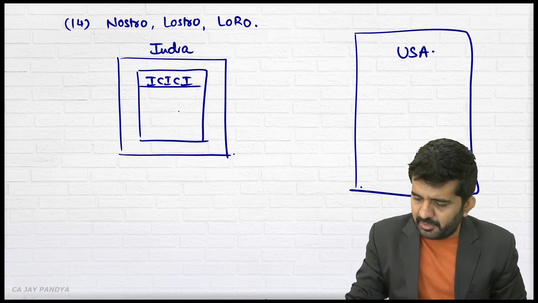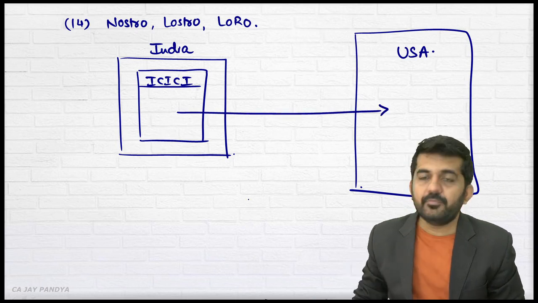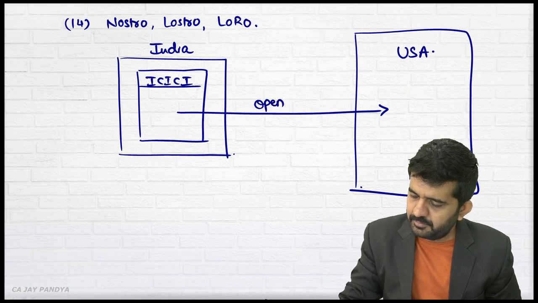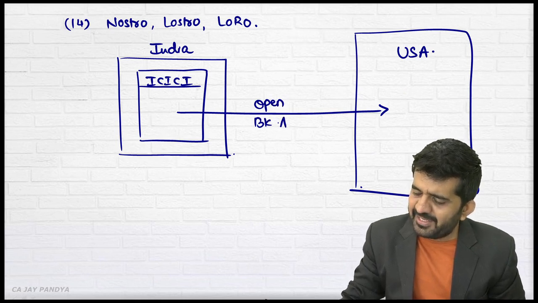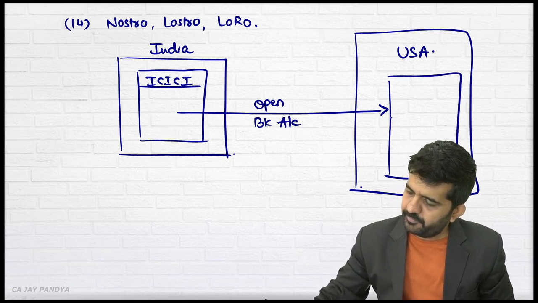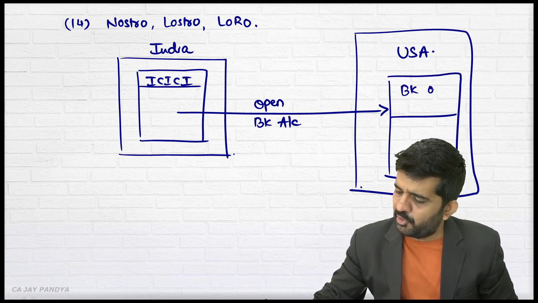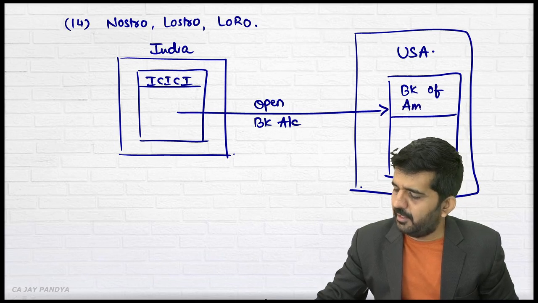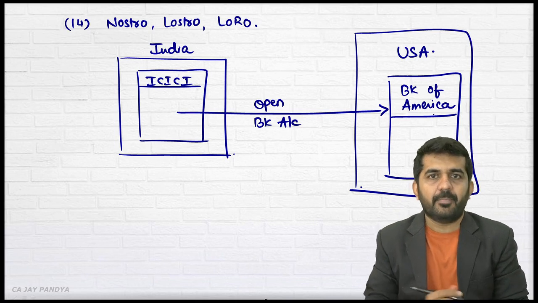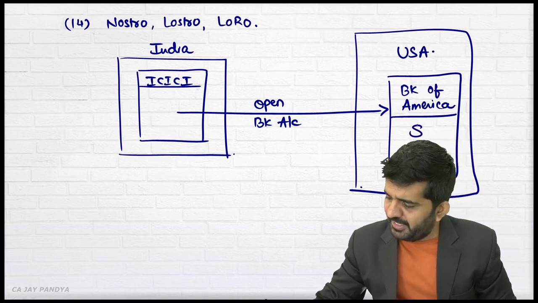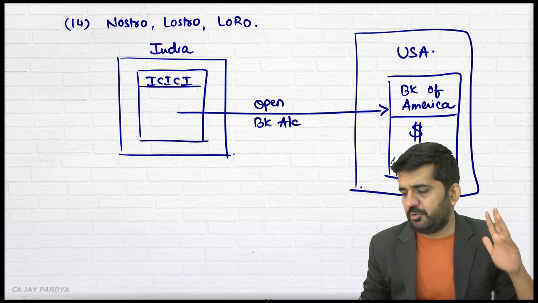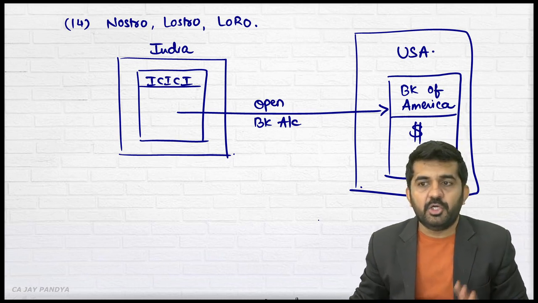This is a business entity. It can open a bank account in Bank of America. It is a bank in America. That's all right. The account will be in dollars because the bank is in America, branch is in America, the account is in America. It will be in dollars.